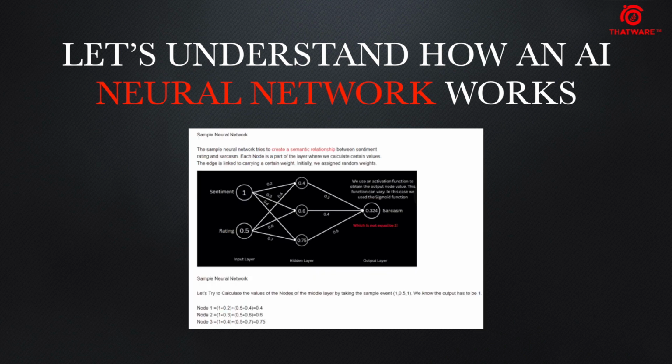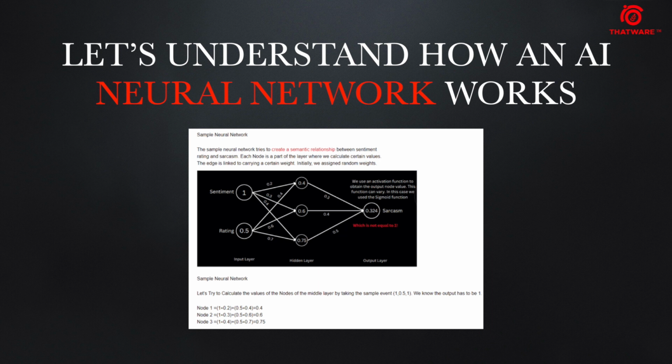Now, as you can see, this is a sample neural network, and this is how the calculation of one node works. Each node is multiplied by a weight, so we need to assign a random weight to each of the edges which connect one node to another. For example, from sentiment to the mid layer, the value would be calculated as: sentiment value 1 multiplied by the weight 0.2, plus the rating value 0.5 multiplied by the rating's weight 0.4, which equals 0.4. And that is the mid layer, or hidden layer, where the training occurs.